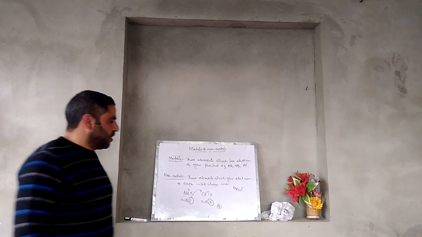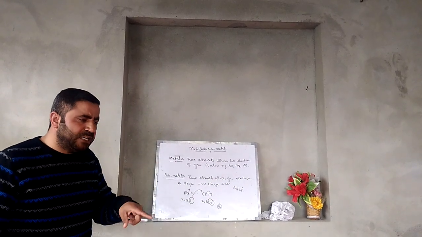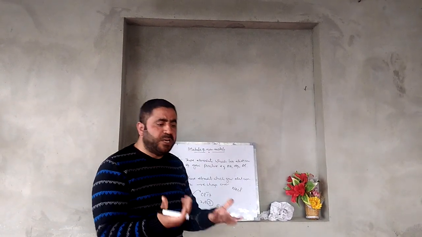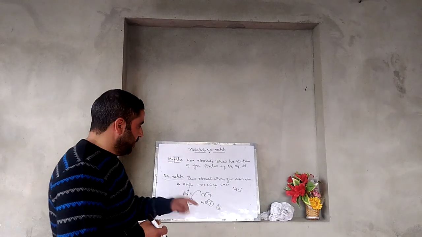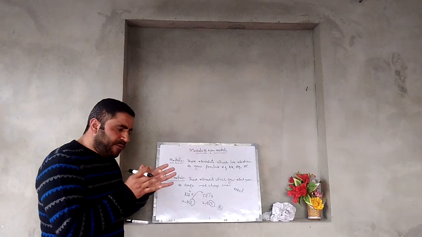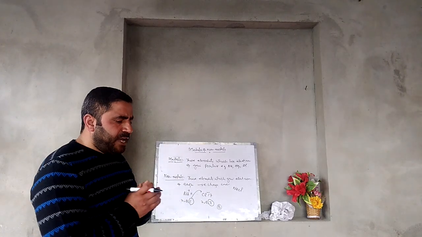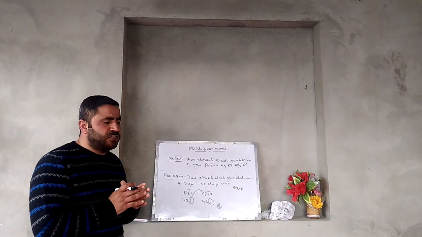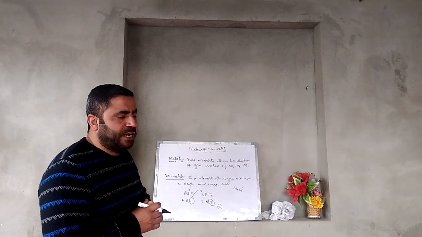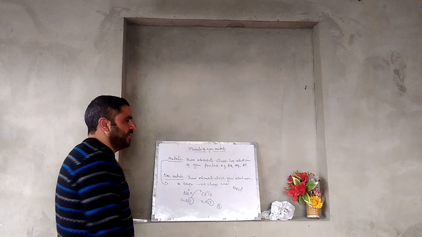So the elements which lose electrons and acquire positive charge are called metals, and the elements which receive these electrons in order to have a stable electronic configuration and acquire negative charge are called non-metals. Dear students, this is one of the definitions of metals and non-metals.